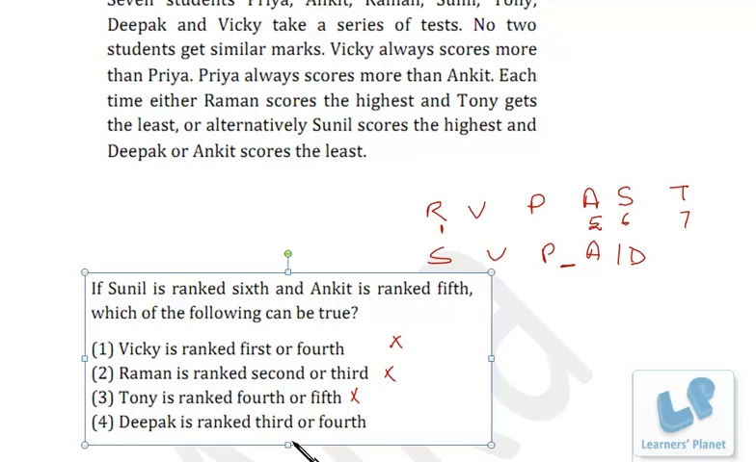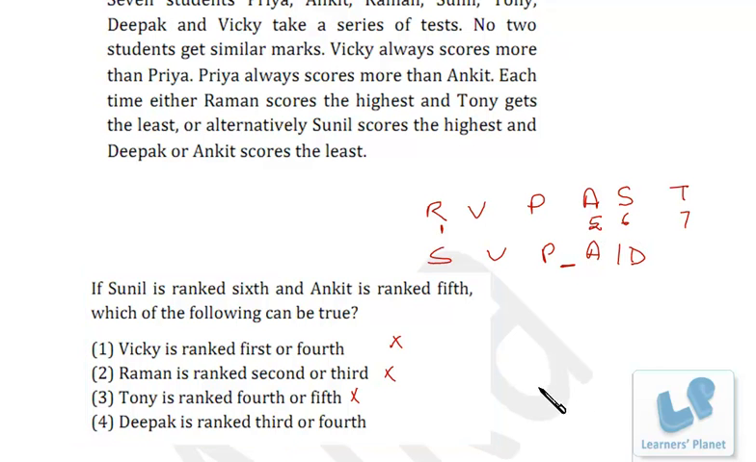But let's also verify. Deepak can be at the 3rd position, no problem, and Deepak can be at the 4th position, no problem, because in that case also Vicky, Priya and Ankit can maintain their order. If Deepak is 3rd, then Vicky can be 2nd and Priya can be 4th. Ankit is already 5th. And if Deepak is 4th, then Vicky and Priya can take 2nd and 3rd position. In that case also Priya will be scoring more than Ankit, right? So that's true. I hope you are clear.